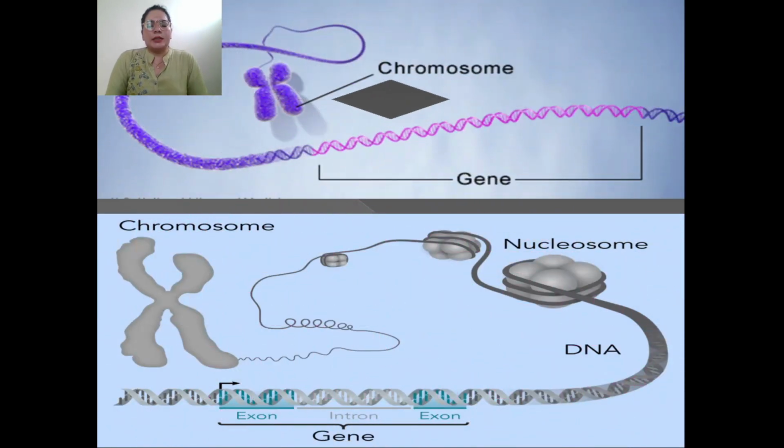You can see in that diagram there is a chromosome. If we magnify a piece of the chromosome, we can see the genes. A gene is made up of two types of sequences. First is exon, second is introns. Exons are coding sequences, introns are non-coding sequences. These exons are combined together and make up the protein. That protein is expressed in the cell and forms a particular type of character.